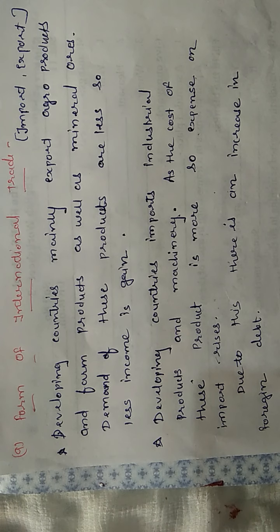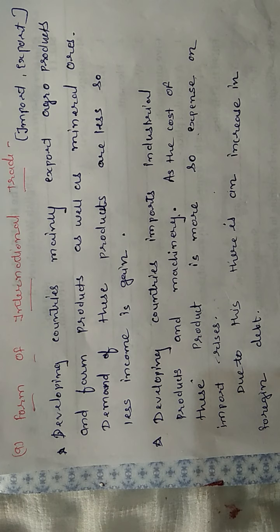So developing countries import industrial products, technology, machineries, etc. The cost of these products is much more as compared to our exports. So expense on imports rises and that increases foreign debt because our imports are more as compared to exports.